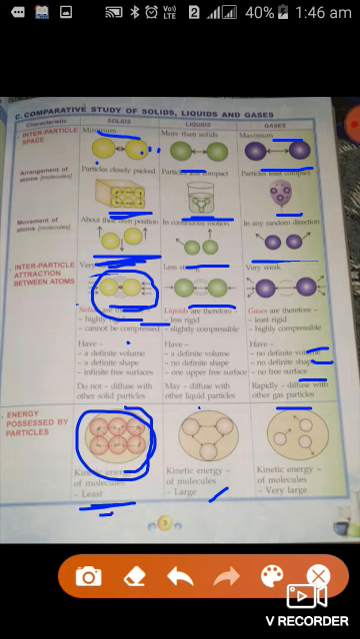In case of gases, the interparticle space is very large, intermolecular attraction is very least, therefore they are almost free, therefore they can move freely at high speed randomly, and that's why the kinetic energy is highest, very large.